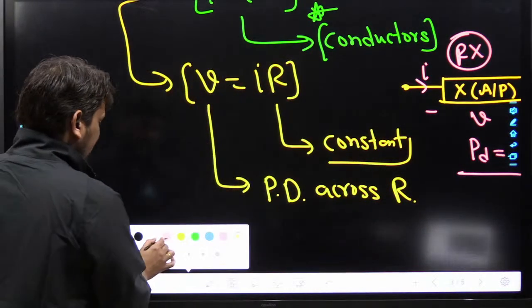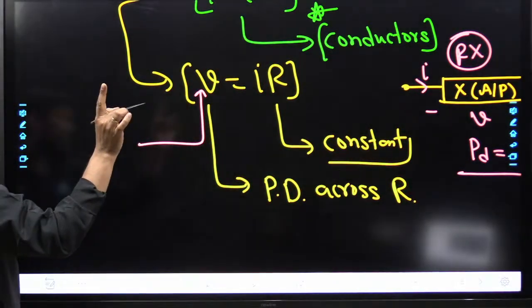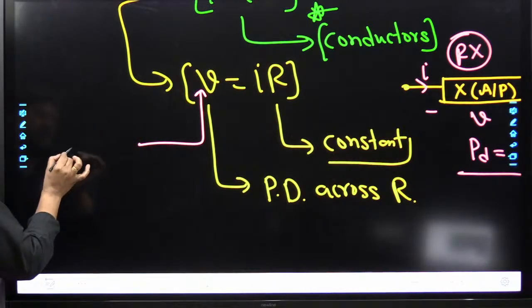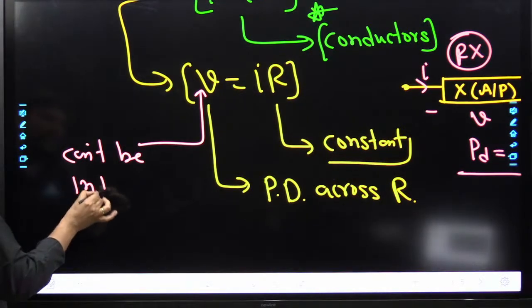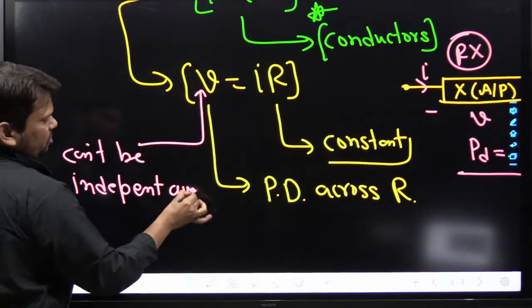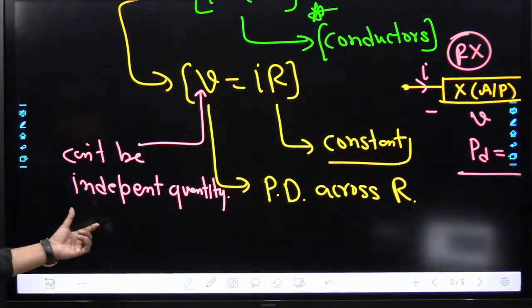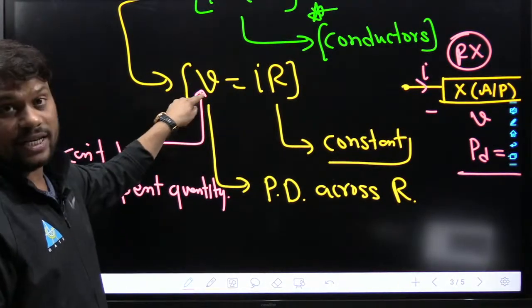My dear friend, this V cannot be an independent quantity. I repeat, this V cannot be an independent quantity. It means this V cannot be AC independent, cannot be DC independent.